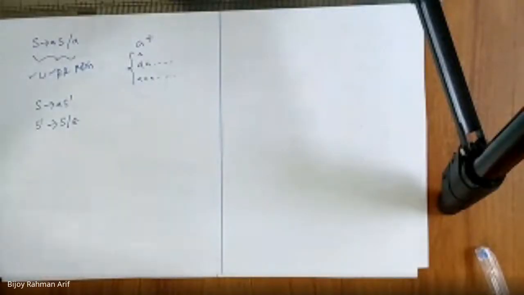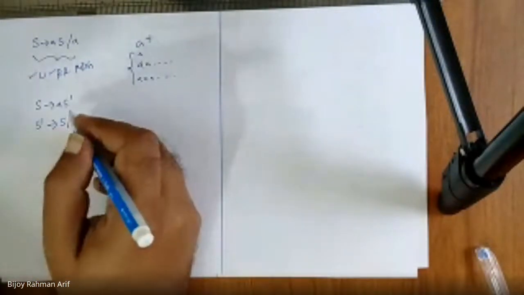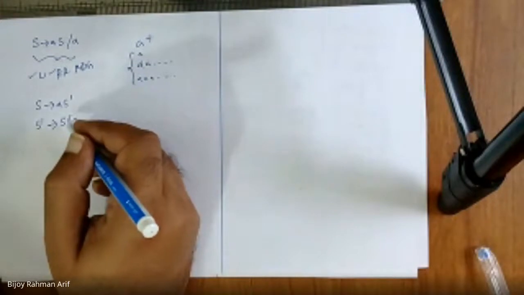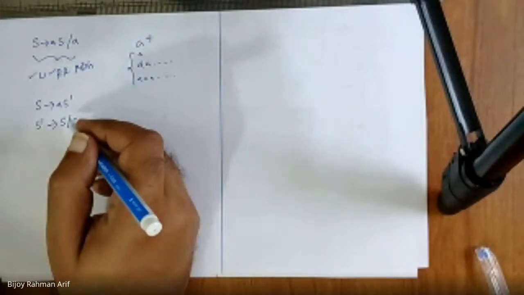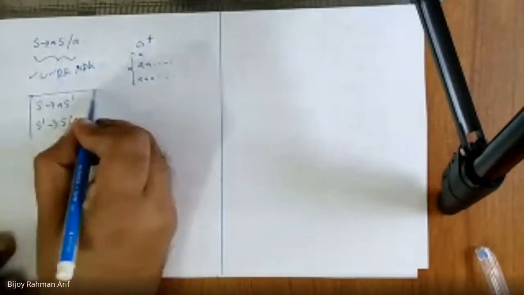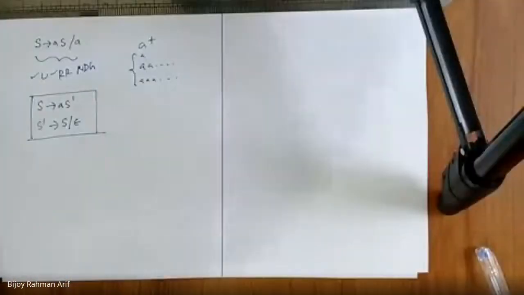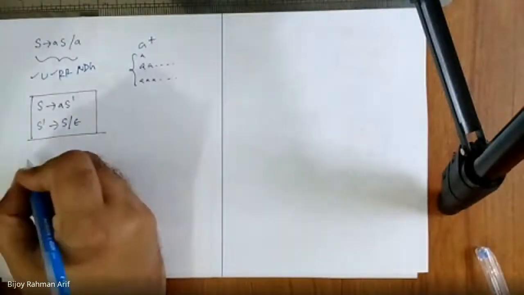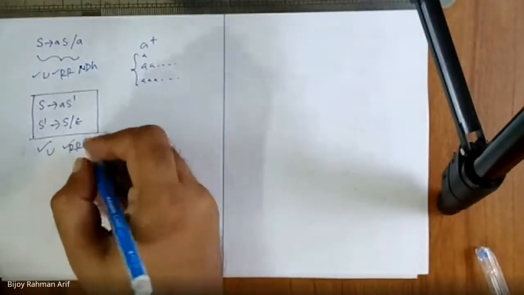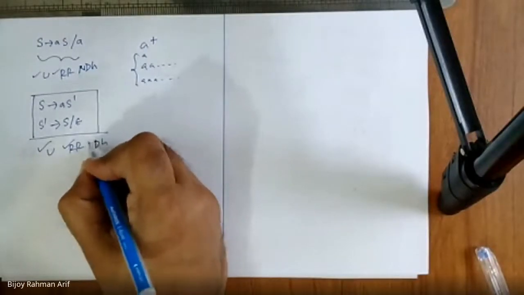S or epsilon. Yes. So how about this one? Okay. So this grammar. Let's take this one. এটা একটু ইয়া হলো। So this grammar is unambiguous, this grammar is right recursive, and this grammar is deterministic.